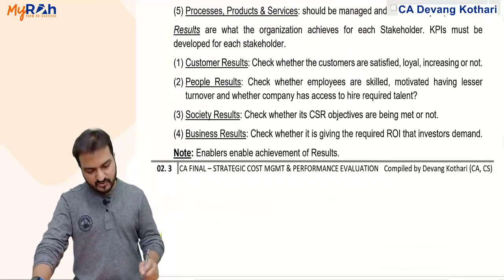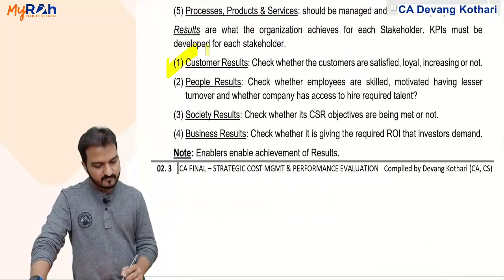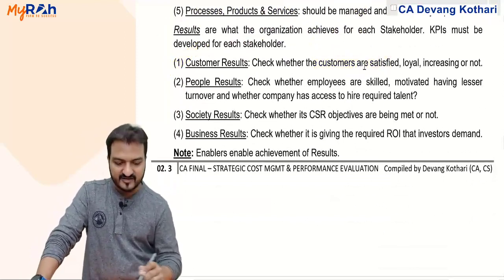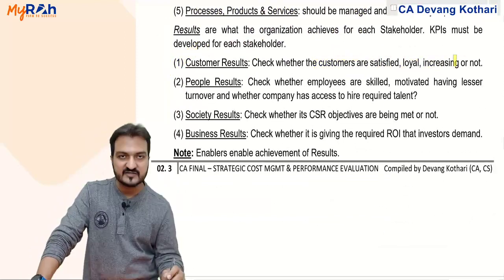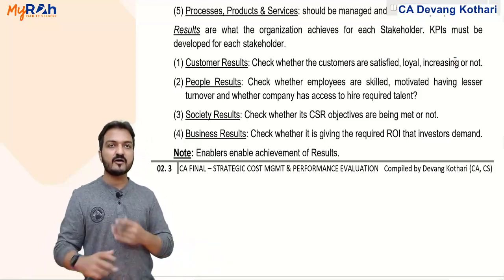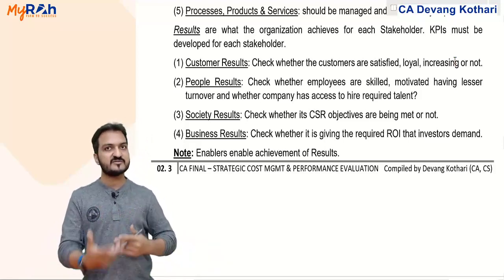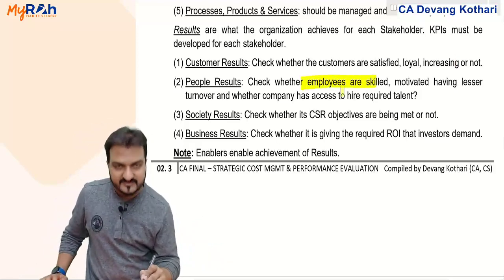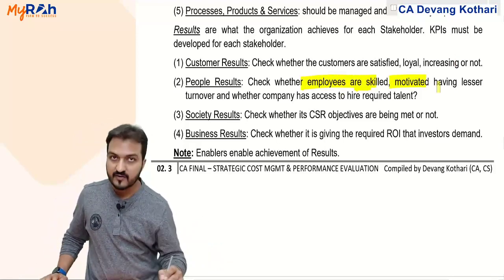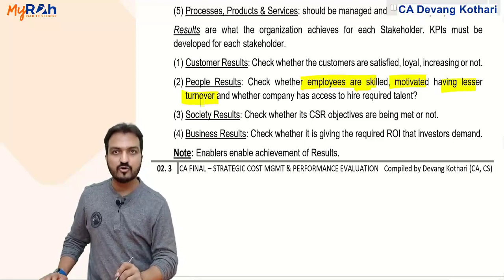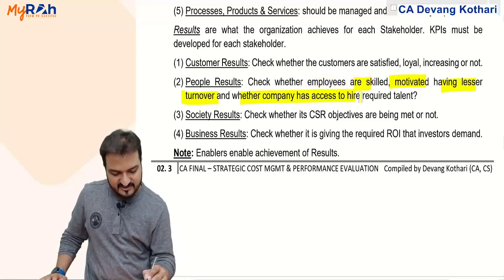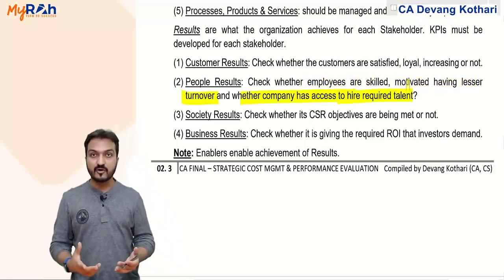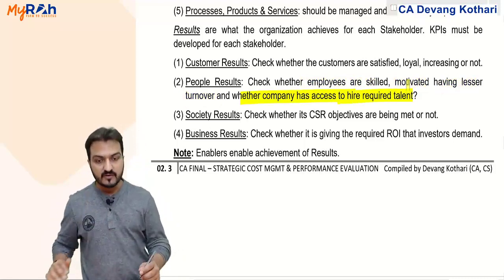Well, you wish to achieve customer results, that is, customers should be satisfied, loyal and increasing. You check whether customers are loyal, satisfied, and increasing or not. People results, you check whether employees are skilled, motivated, having lesser employee turnover, whether the company has access to the required higher talent or not. All that comes under people results.